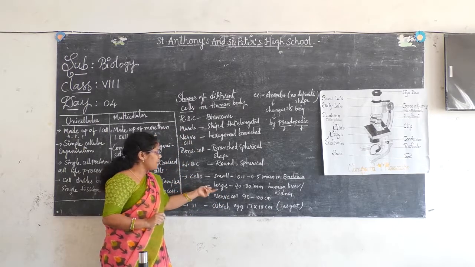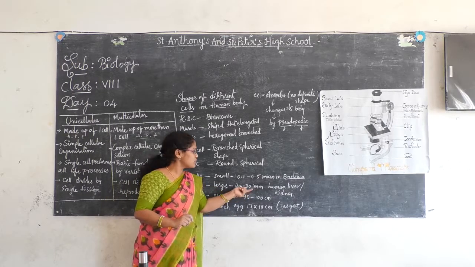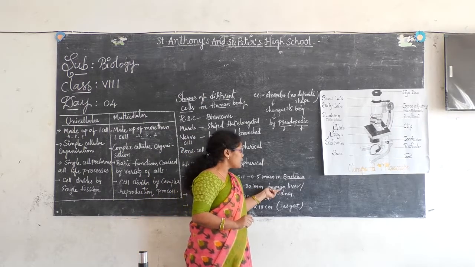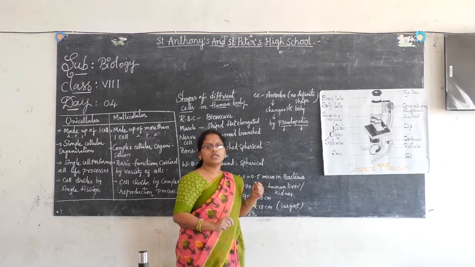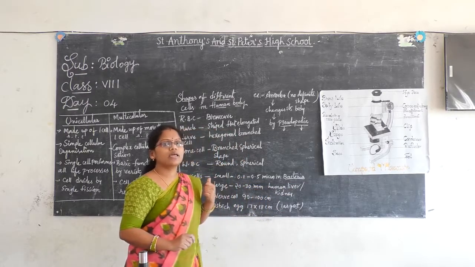Okay. Next, coming to the large one. The large one here is 20 to 30 micrometers, right? What is that? Human liver or human kidney cells. We can see the human liver and human kidney with our naked eye, right?